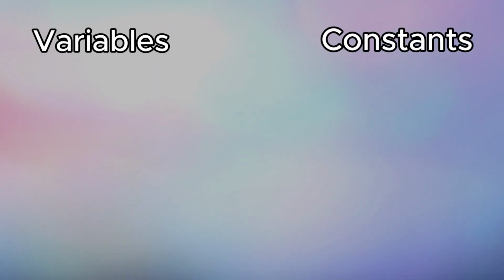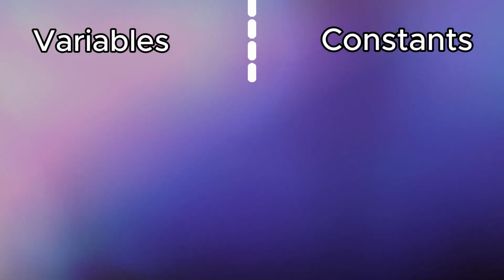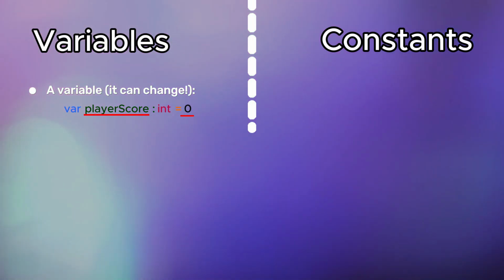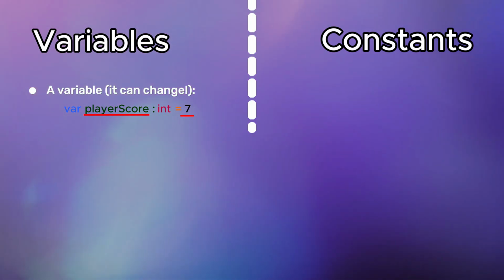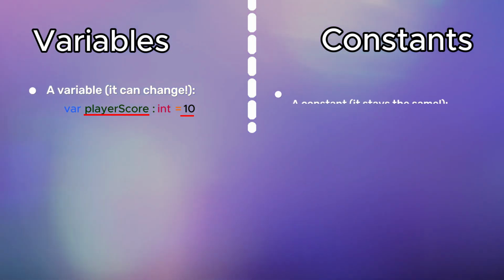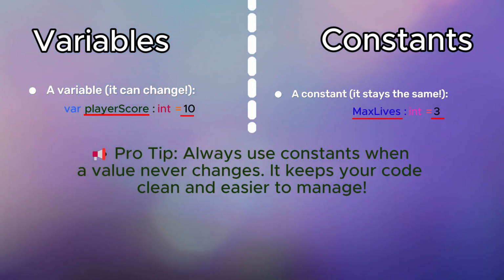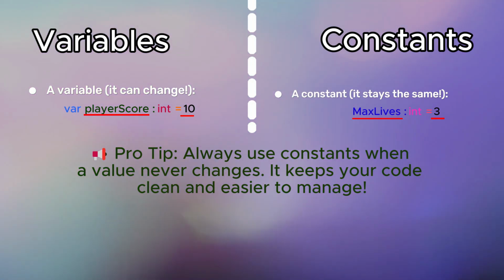Variables and constants in Verse. Let's look at how we actually write this in Verse. A variable, it can change. var PlayerScore : int = 0. Here, PlayerScore starts at 0, but it can change as the game runs. A constant, it stays the same. MaxLives : int = 3. MaxLives is set to 3, and it won't change. Pro tip: always use constants when a value never changes. It keeps your code clean and easier to manage.